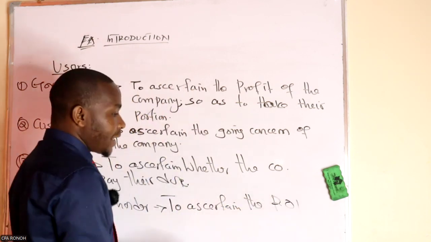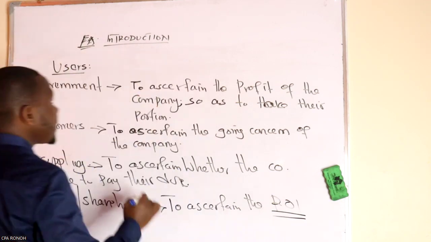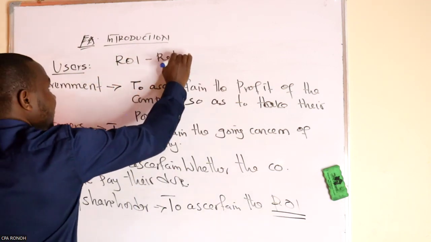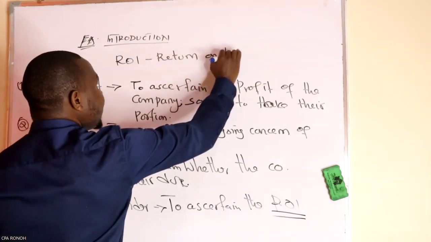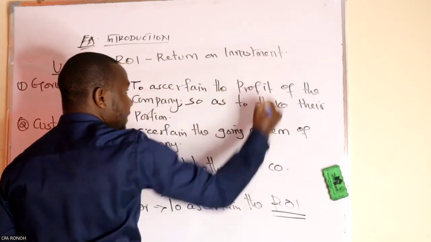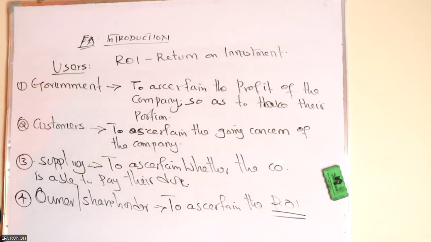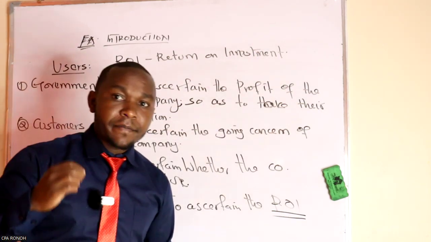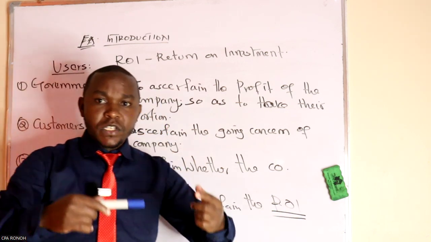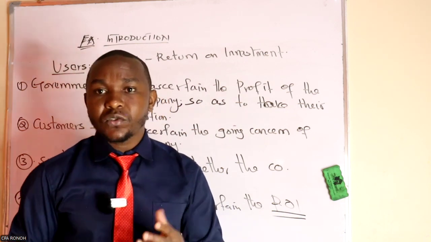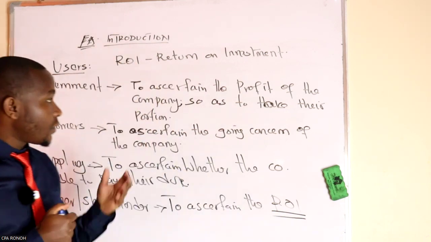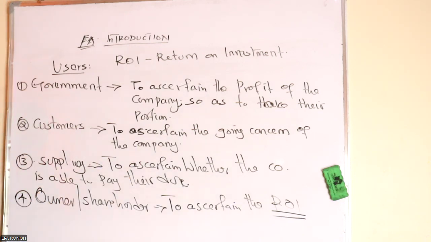What is ROI? ROI is simply the return on investment. They want to know whether they are really maximizing the wealth, because the main objective of being in business is to maximize the wealth. So those are the users of the financial accounting.